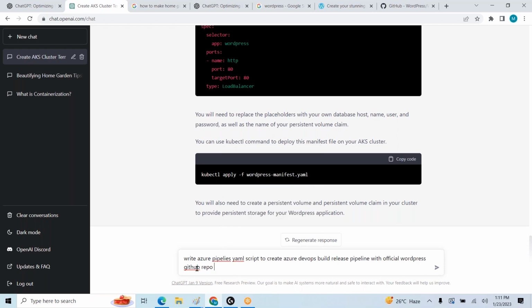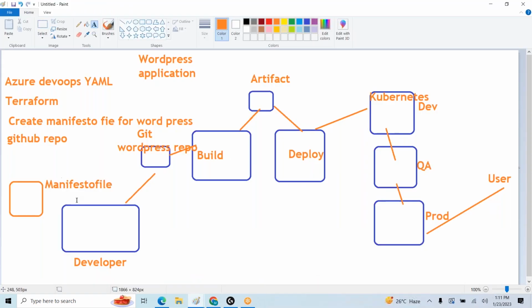Okay, just enter this so that it will create a pipeline YAML script to generate the entire build and release pipeline, right? Build pipeline as well as release pipeline. Let us do this.